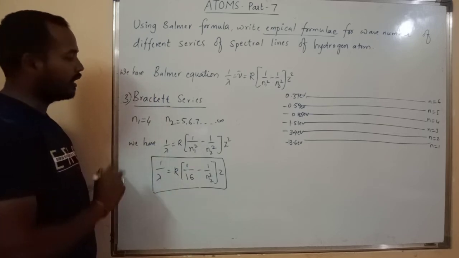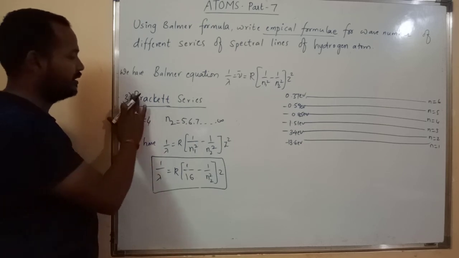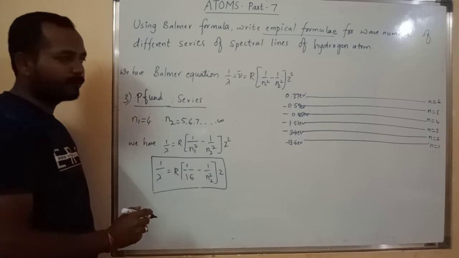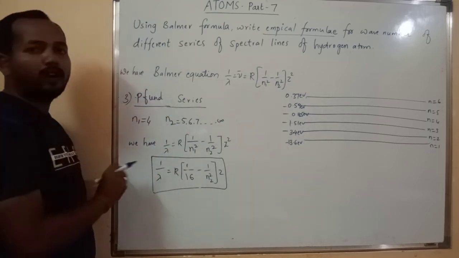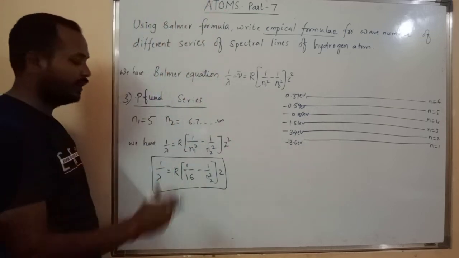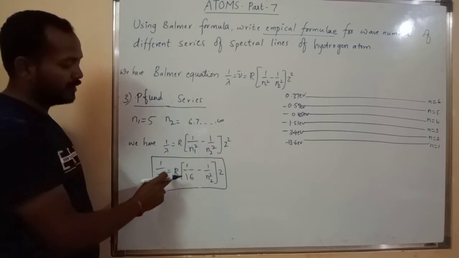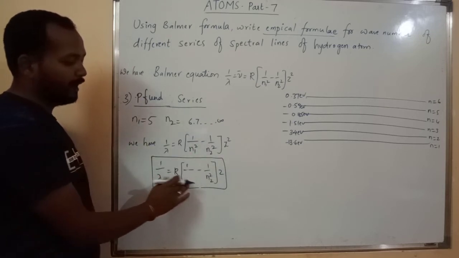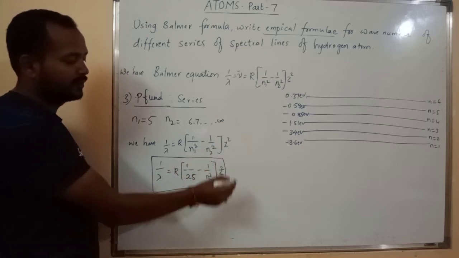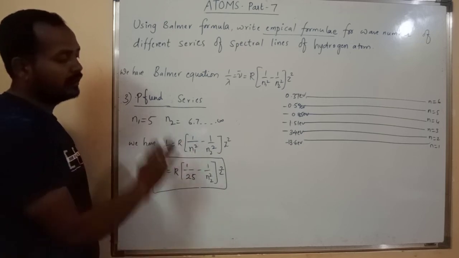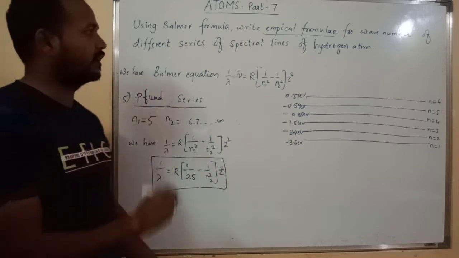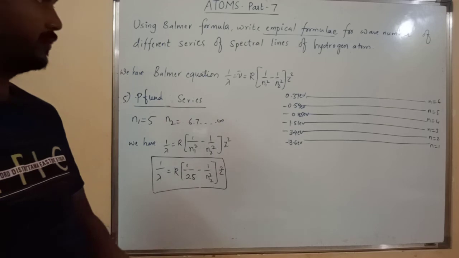Similarly, we can use for one more series that is called Pfund series, right? For Pfund series, the electron may jump from any higher energy orbit to the fifth orbit. Nothing but n1 must be 5, n2 may be from 6, 7 or up to infinity. So then the equation becomes 1 by lambda is equal to R into 1 by 5 square is 25, therefore 1 by 25 minus 1 by n2 square, times Z square, correct? So this is the generalized formula for all the series of spectral lines of a hydrogen atom, right?